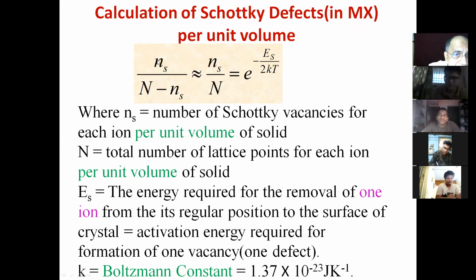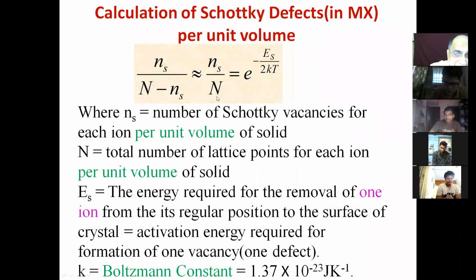So this is Ns divided by the total number of lattice points minus the number of missing points, that means the total number of existing positions occupied by ions. But we neglect Ns compared to N, as we found the mole fraction is so small that in the face of capital N, small ns is neglected in the denominator.